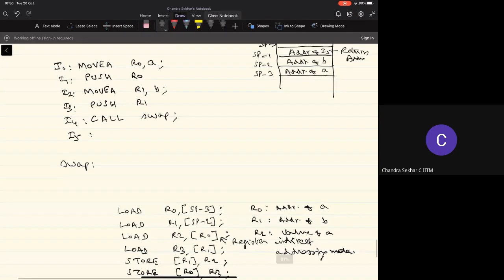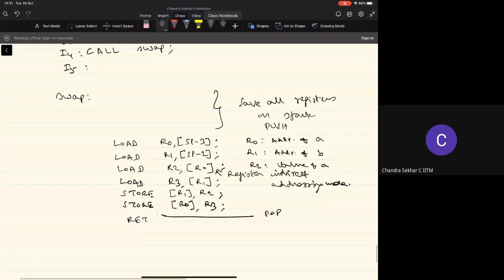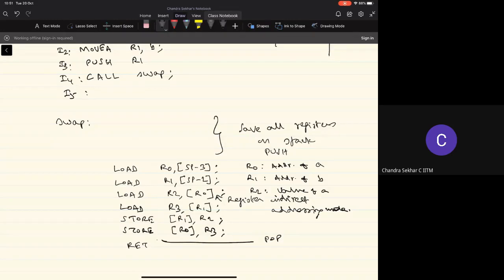So actually, we need to save all registers that are being used by the function on the stack, right? And we'll be seeing that there will be a push instruction that we use to perform this saving of the contents of the registers onto the stack. And before the return, I have to perform the pop operation so that the registers will have the original values that were there before the calling of the function. So I just want you to think about that, right?